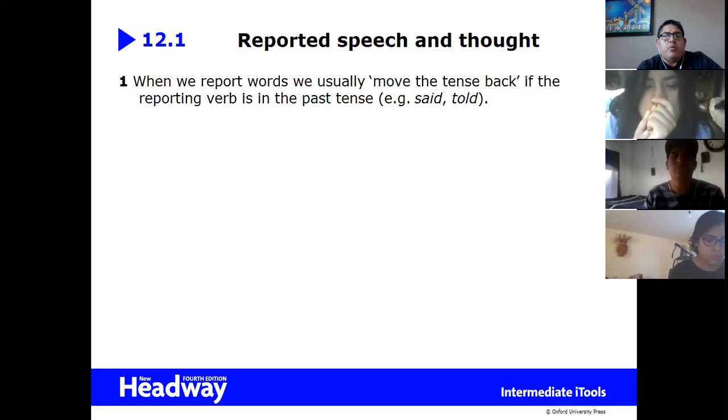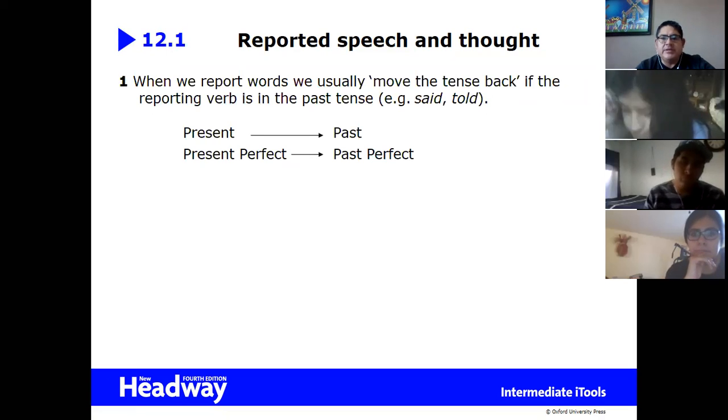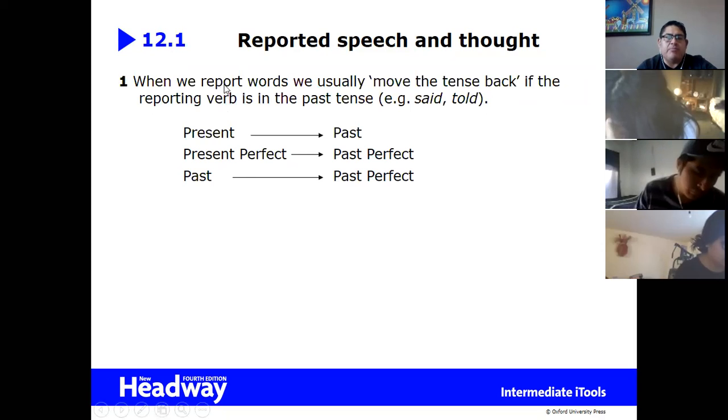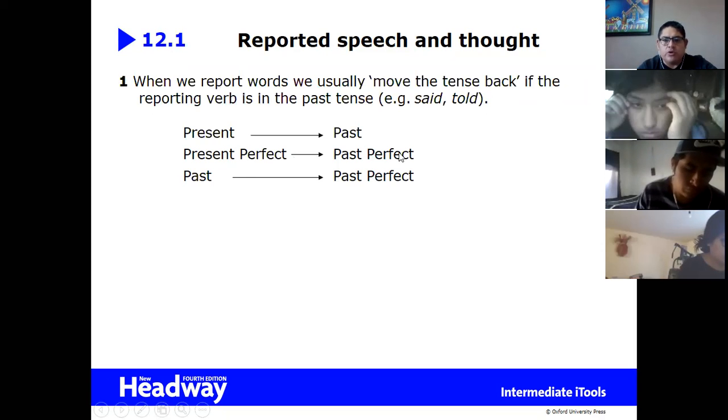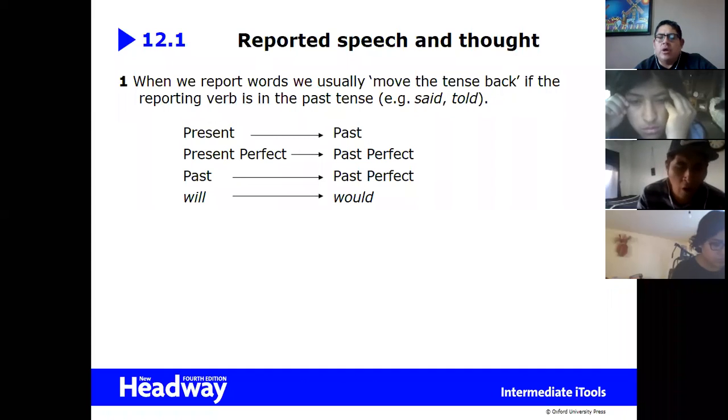When we report words, we usually move the tense back if the reporting verb is in the past. So if we have a reporting verb, said, say, and tell, and we use it in the past, this is what we do. Present goes to past, present perfect goes to past perfect, past simple goes to past perfect. So check that the present perfect and the past simple both go to the past perfect because it's always one tense back. All right. If we have will, it goes to would. And there are some other auxiliaries that we're going to check a little bit later.